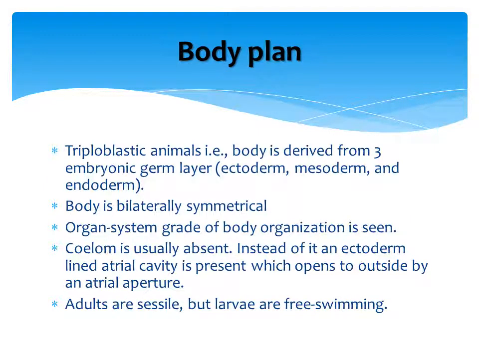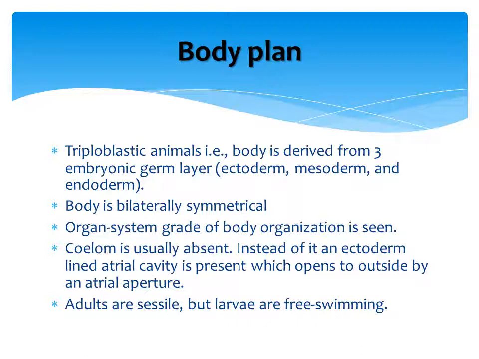Coming to the body plan, they are triploblastic animals, that is, the body is derived from three germ layers, that is, ectoderm, which is the outer layer, inner endoderm, and middle mesoderm. The body is bilaterally symmetrical, that is, the body can be cut into two equal halves passing through the central plane in any one direction.